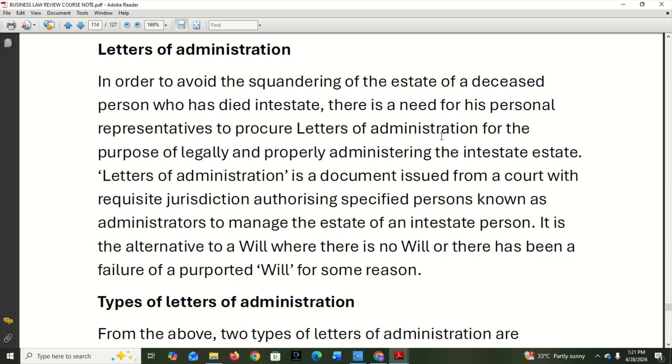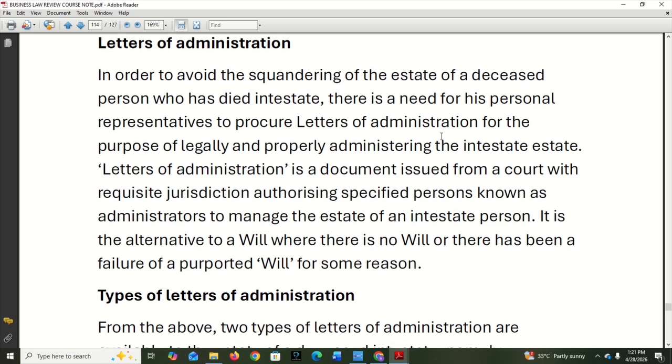Now, letter of administration is a document issued from a court with requisite jurisdiction authorizing a specific person or specified persons, known as administrators, to manage the estate of an intestate person. It is the alternative to a will where there is no will or there has been a failure of a purported will for some reason. So that's what we call letter of administration. It's like replacing a will, appointing someone to manage the affairs, or manage the estate, and it's the court that gives that instruction.